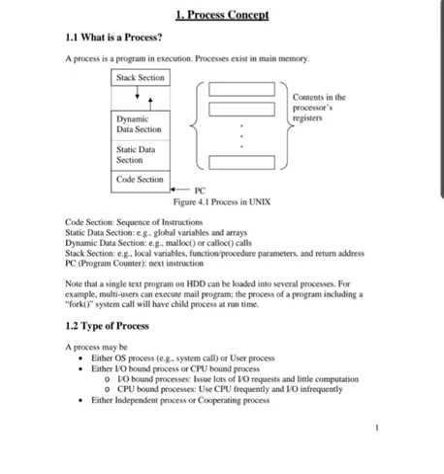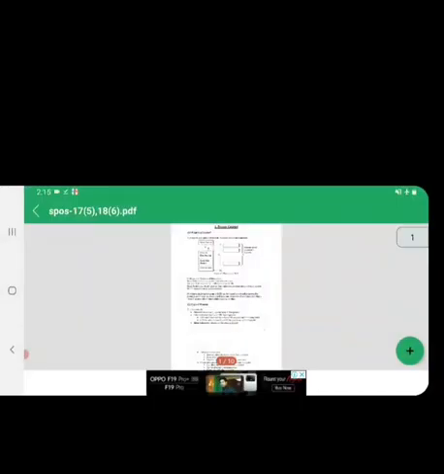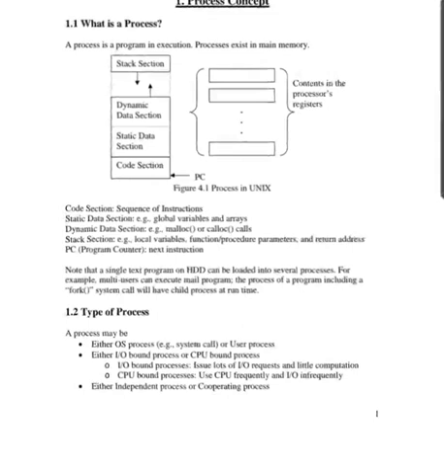PC, that is program counter, is connected to the code section. So what does the code section mean? It is a sequence of instructions. Next, static data section means, for example, global variables and arrays.